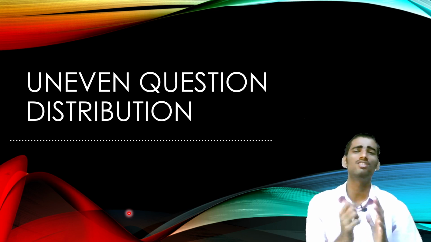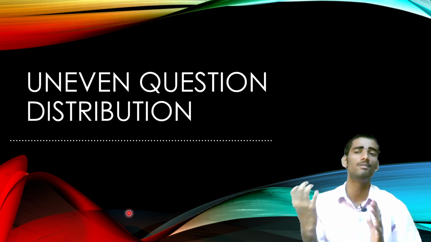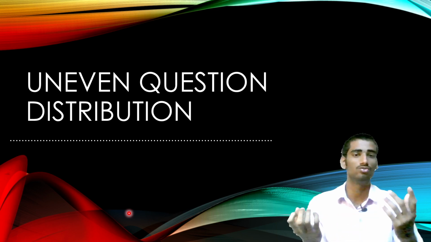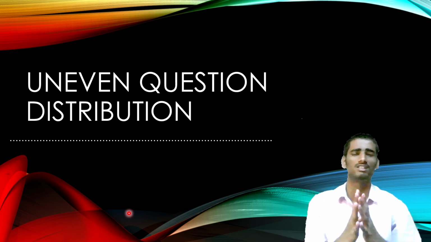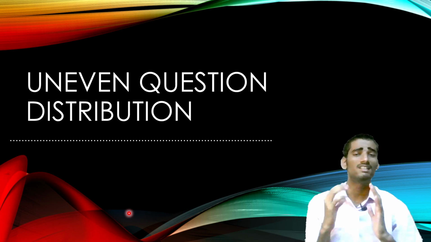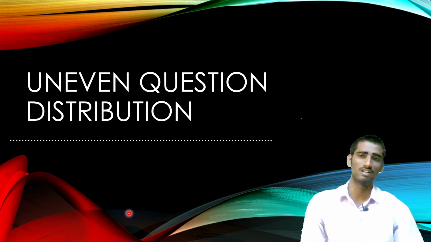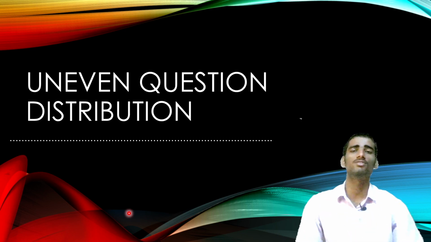This is not a good thing, because students who haven't read the first or second module, but have prepared the third and fourth, are at a disadvantage. So I appeal to MAKAUT to give questions in a uniform way.